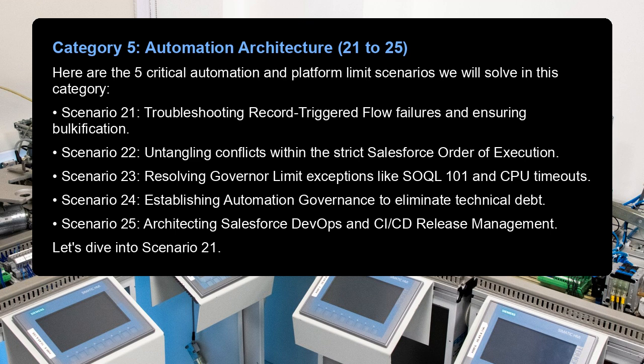Scenario 23. Resolving governor limit exceptions like SOQL 101 and CPU timeouts. Scenario 24. Establishing automation governance to eliminate technical debt. Scenario 25. Architecting Salesforce DevOps and CI and CD release management. Let's dive into Scenario 21.